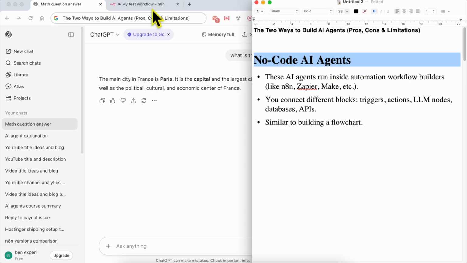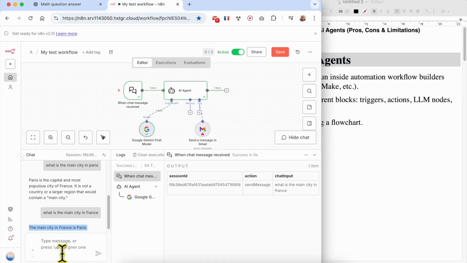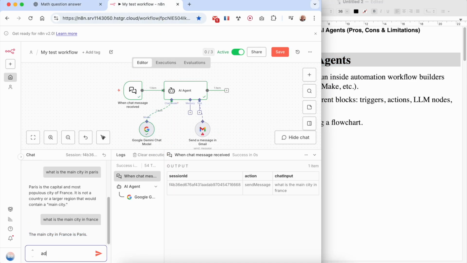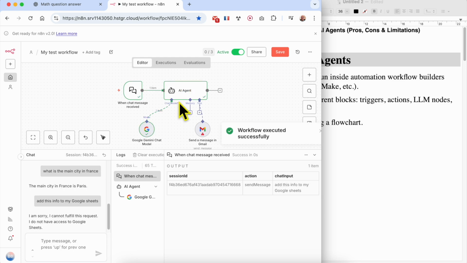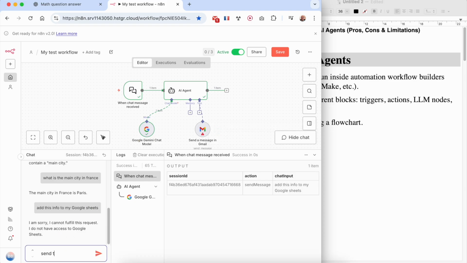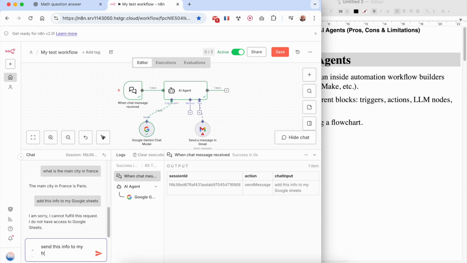They are the same thing, but if I add this info to my Google Sheet, this time the AI agent can perform this action. Or instead of adding a row, send this info to my friend's email.